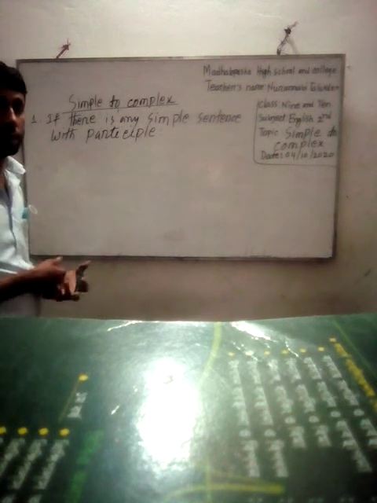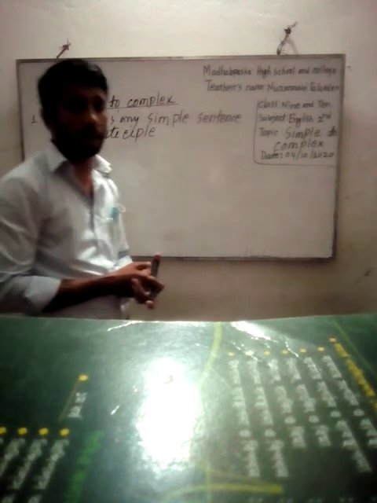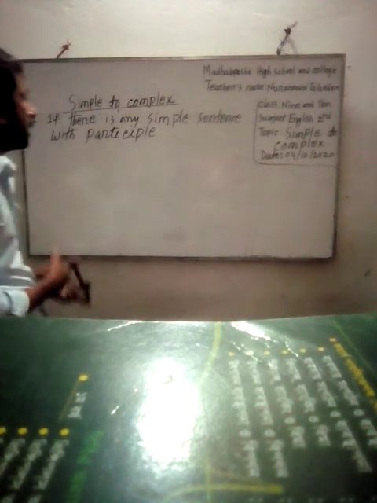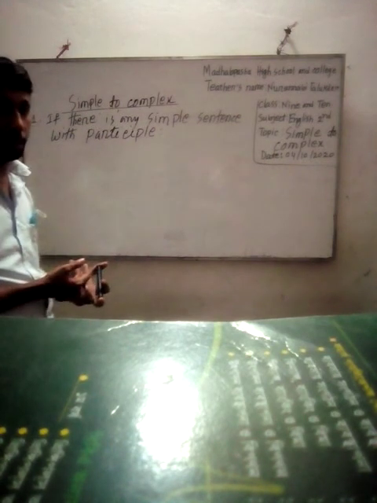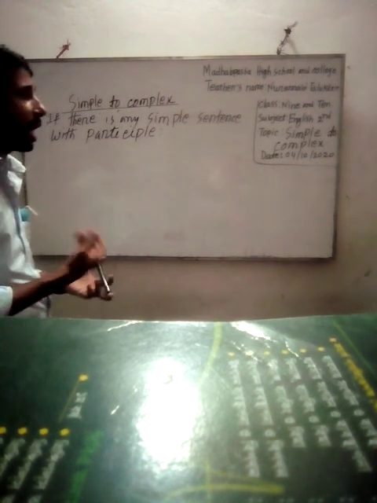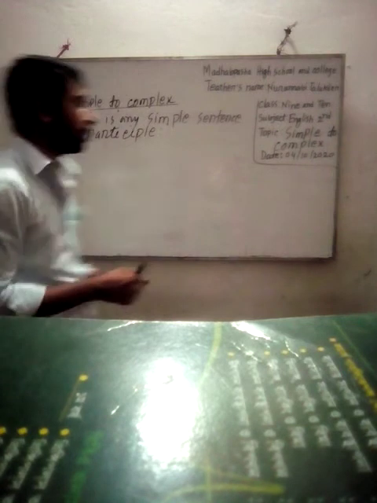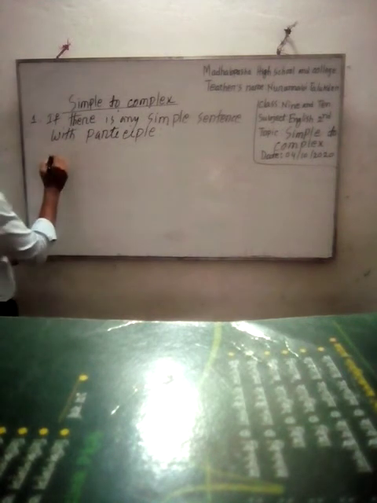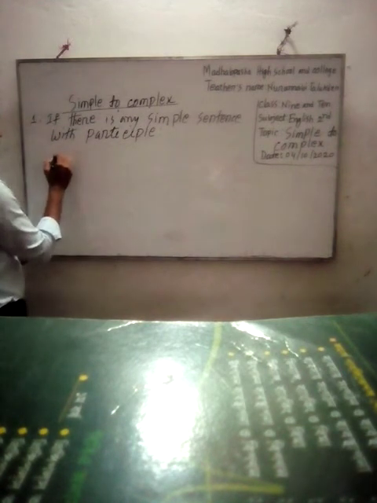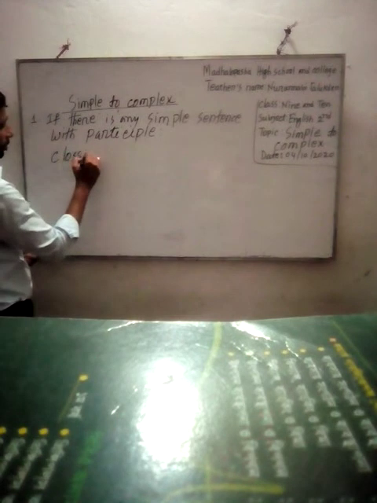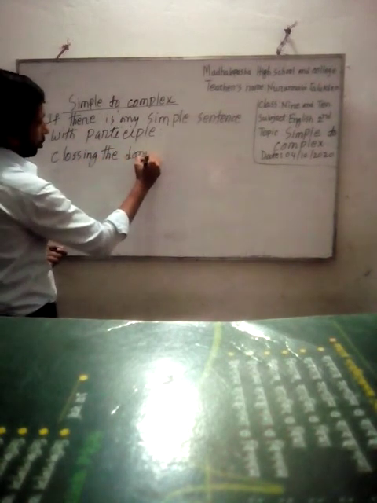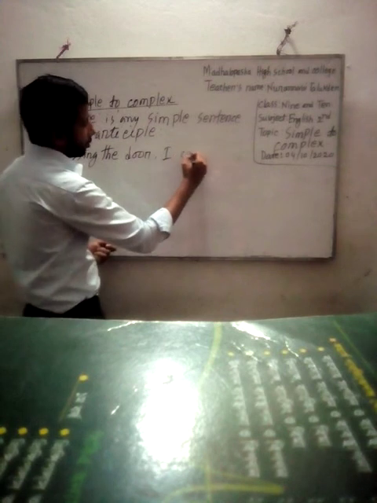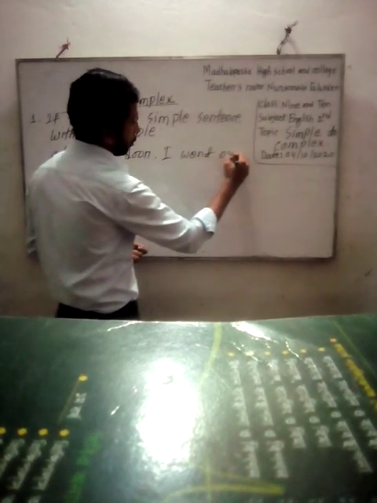When we use ing with any verb, it is called participle. If we find any simple sentence which starts with a participle, then how can we change it into complex? Now we will see. Closing the door, I went out.